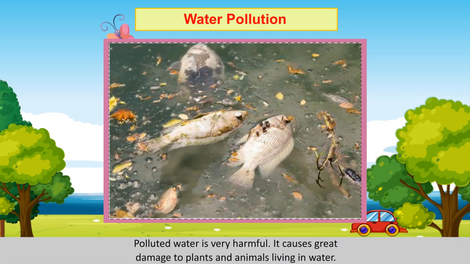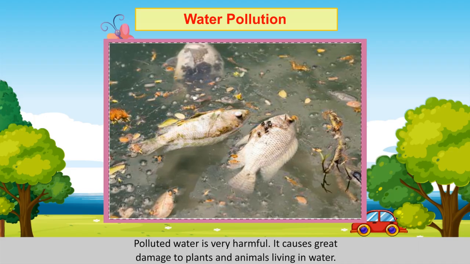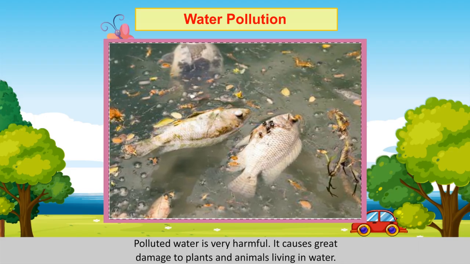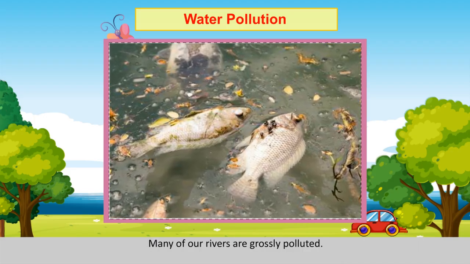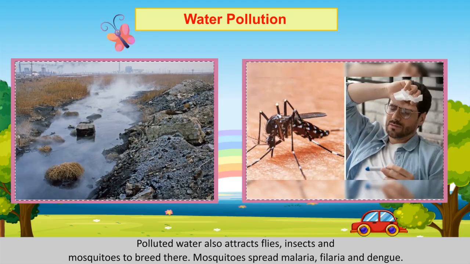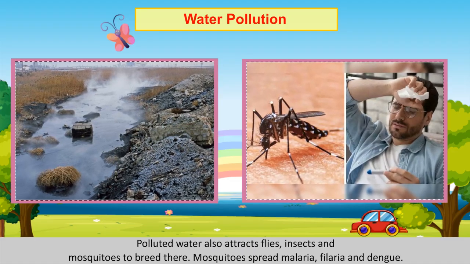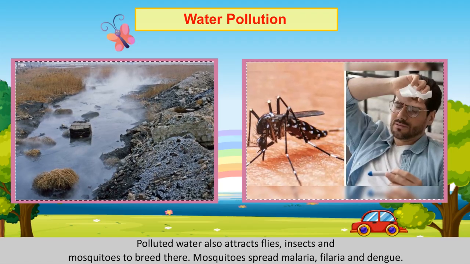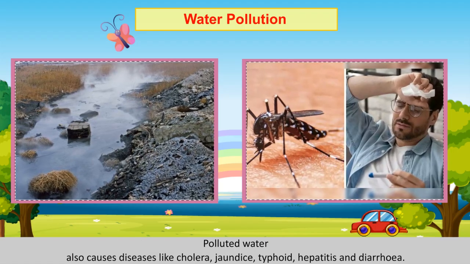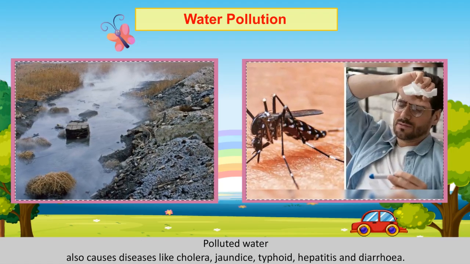Polluted water is very harmful. It causes great damage to plants and animals living in water. Many of our rivers are grossly polluted. Polluted water also attracts flies, insects and mosquitoes to breed there. Mosquitoes spread malaria, filaria and dengue. Polluted water also causes diseases like cholera, jaundice, typhoid, hepatitis and diarrhea.